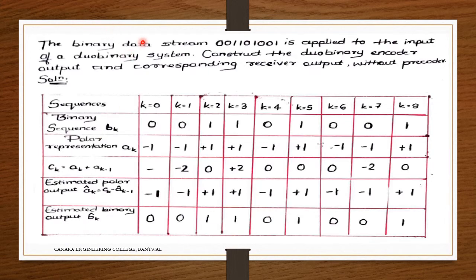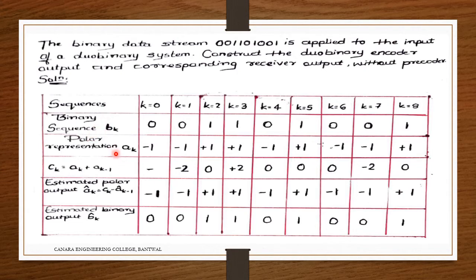Next one, the binary data stream 00110101 is applied to the input of a duobinary system. Construct the duobinary encoder output and corresponding receiver output without precoder. So the sequence I'm encoding with k equal to 0, 1, 2, 3, 4, 5, 6, 7, 8 is the sequence 0, 0, 1, 1, 0, 1, 0, 0, 1.